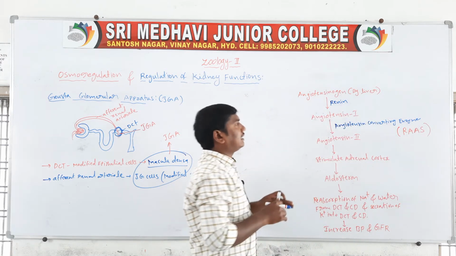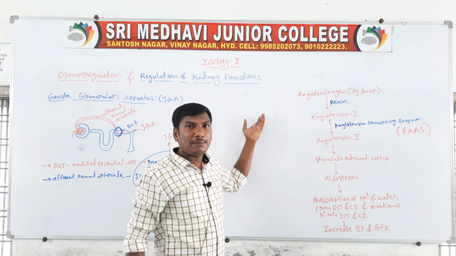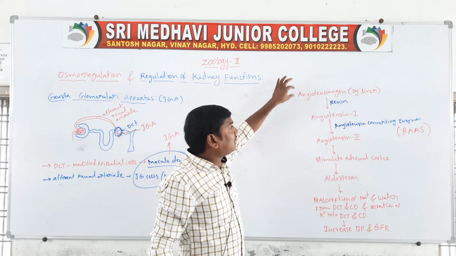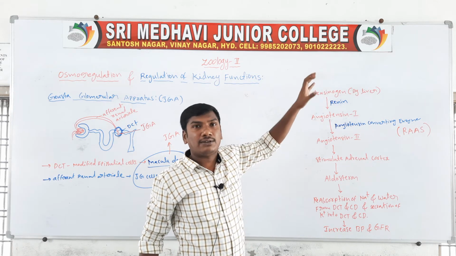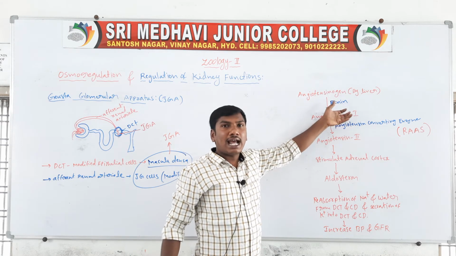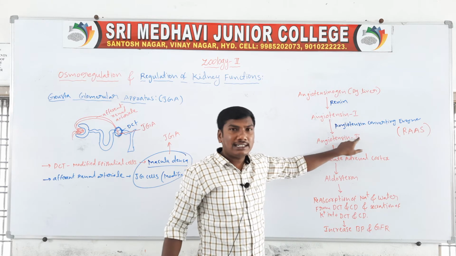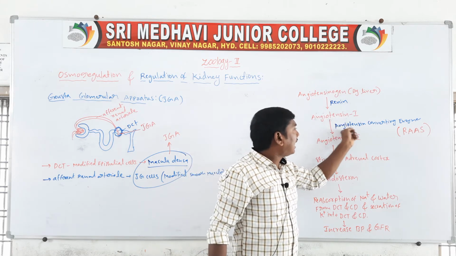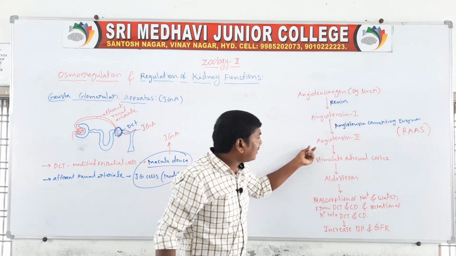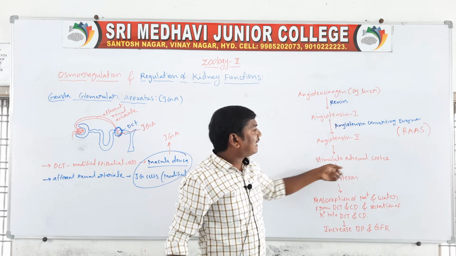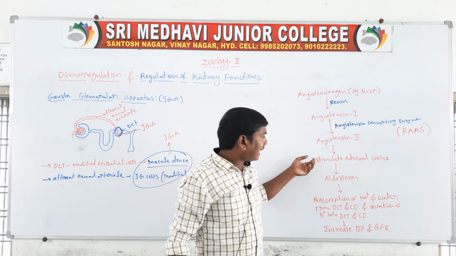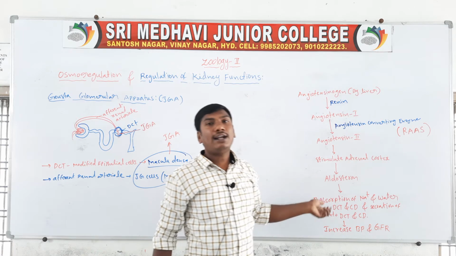First of all, the juxtaglomerular apparatus releases the enzyme renin. Renin acts on angiotensinogen, a protein released by the liver, converting it to angiotensin 1. Angiotensin 1 is converted to angiotensin 2 in the presence of angiotensin converting enzyme. Angiotensin 2 stimulates the adrenal cortex, which releases aldosterone.